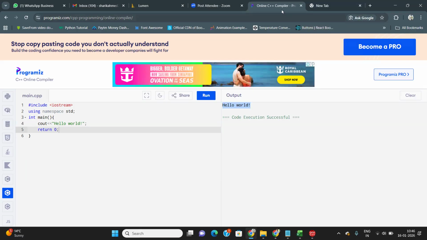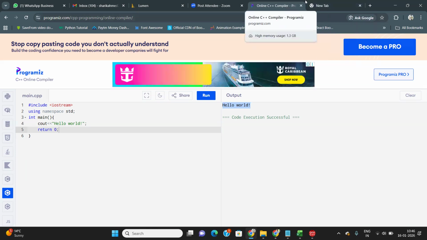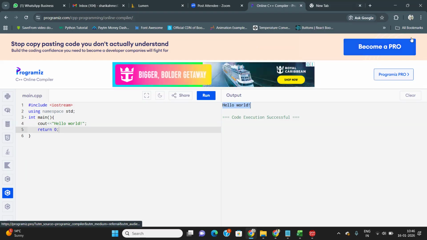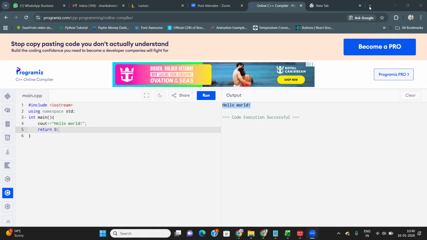If you download this and face any issues, from tomorrow onward I will show you how to set up and write the code in VS Code. But first of all, you download VS Code. It's downloading. Okay, don't worry.